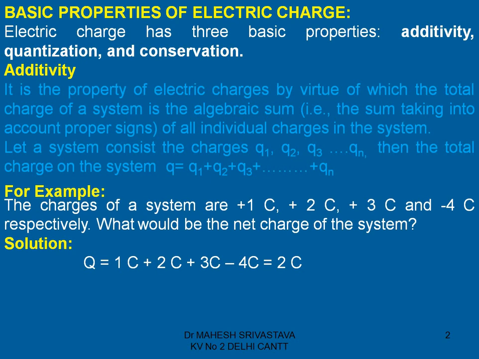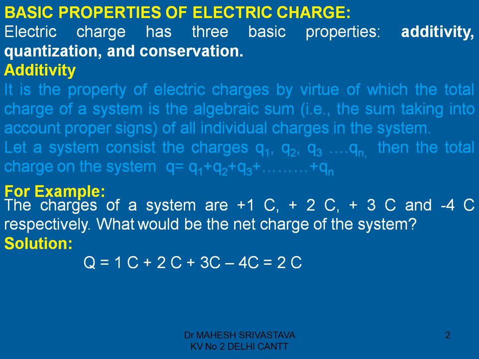We take one example, a system that consists of plus 1 coulomb charge, plus 2 coulomb charge, plus 3 coulomb charge and minus 4 coulomb charge respectively. Then the question is, what would be the net charge on the system? That is what we say, algebraic sum of individual charges.